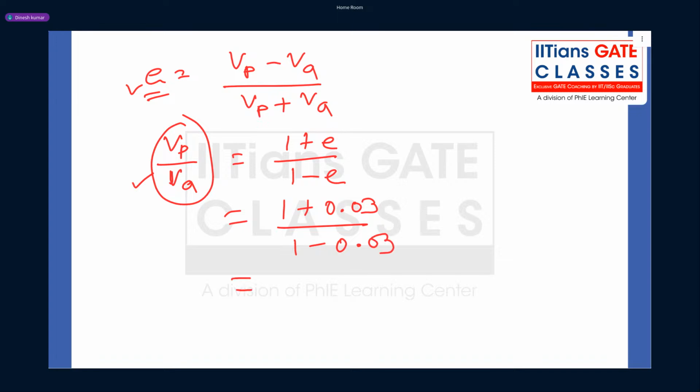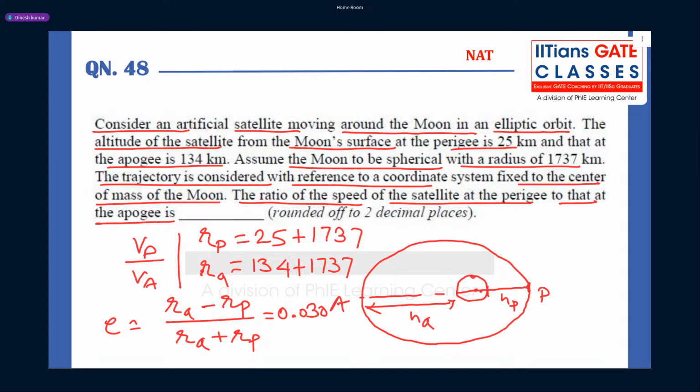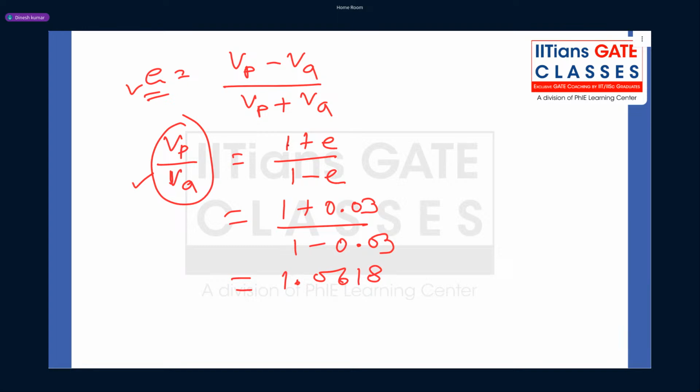From here, this ratio comes out to be 1.0618. They ask for a 2 decimal round off, so the answer will be 1.06, that is V perigee upon V apogee. Is it clear, everyone?